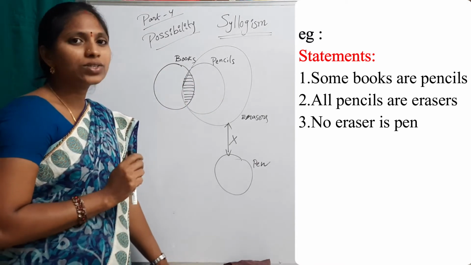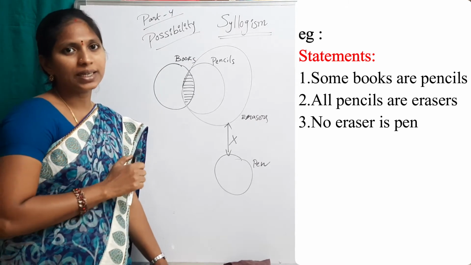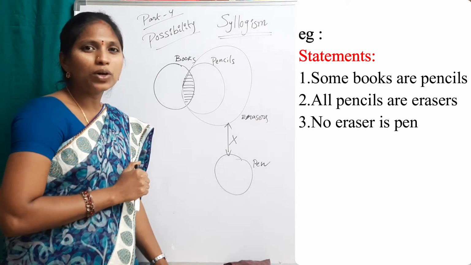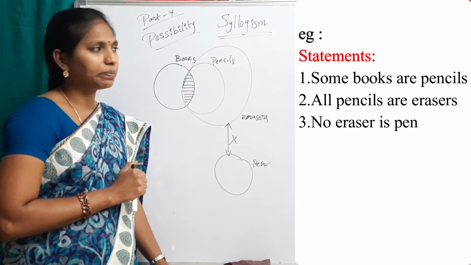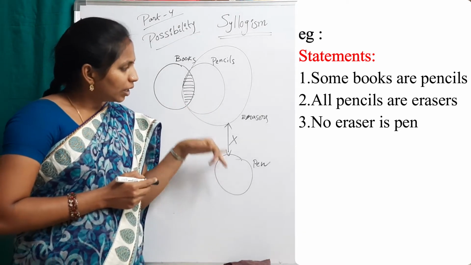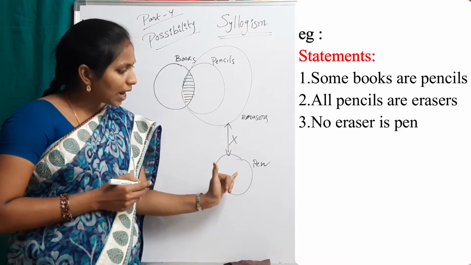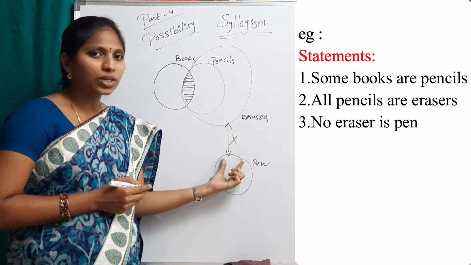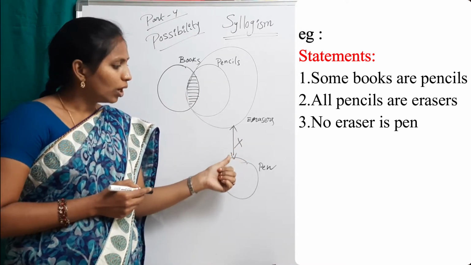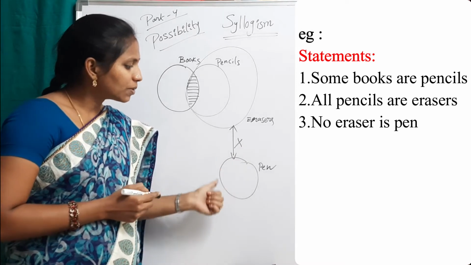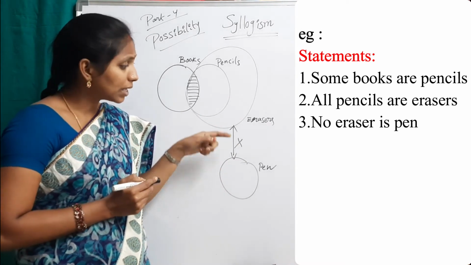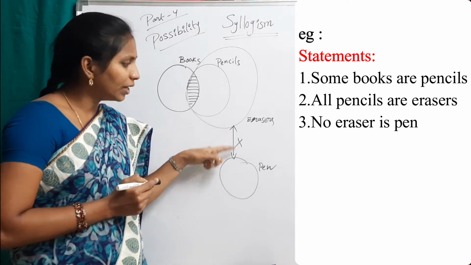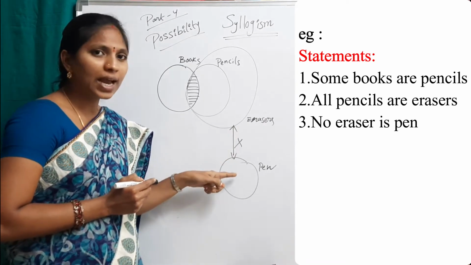This is a basic diagram, not a possibility diagram. For every question, first of all, draw this basic diagram. If there are any possibility conclusions, then go for a possible diagram. See in this diagram, for erasers and pen, what is the relation? No relation. So we can't draw this pen circle inside these erasers because there is no connection between erasers and pen.